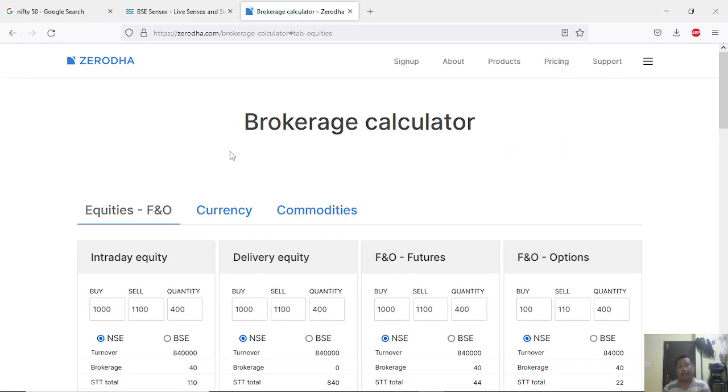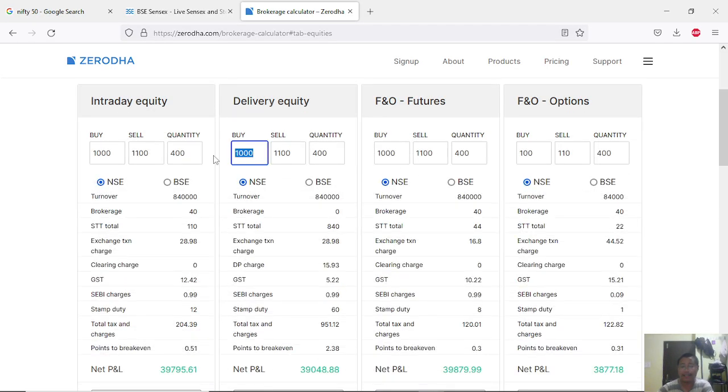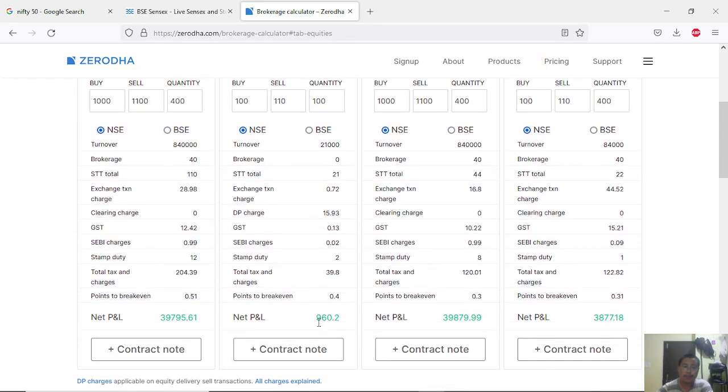Okay, even if you have free equity delivery charges from a broker, you still have to pay taxes like security transaction tax and DP charges. Let's say you buy one share at 100 rupees and sell at 110 rupees, which means 10 rupees profit, and you have a quantity of 100. Which means your profit is 960 after the charges.